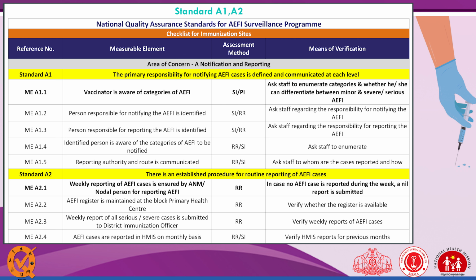Next standard is there is an established procedure for routine reporting of AEFI cases. Weekly reporting of AEFI cases is ensured by the ANM. So weekly reporting, like where we report minor cases, is in the AEFI register. Okay, so only record review is there. Next is AEFI register is maintained at the block. If the AEFI register is maintained by the ANM, we should provide 2 marks. Weekly report of all serious and severe cases submitted to the district immunization officer. So this will be checked by the weekly report, and AEFI cases reported in HMIS on a monthly basis. This can be checked through the record review and the staff interview.